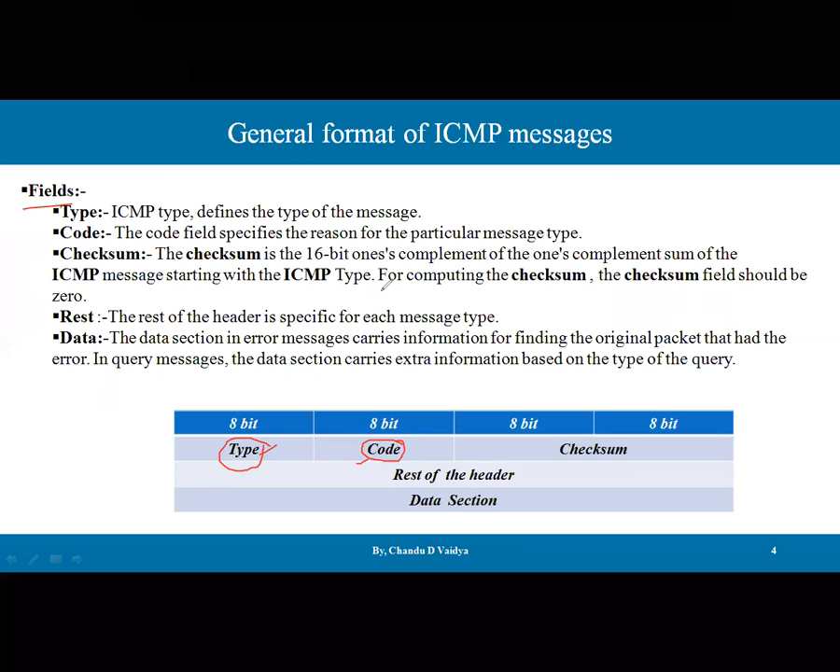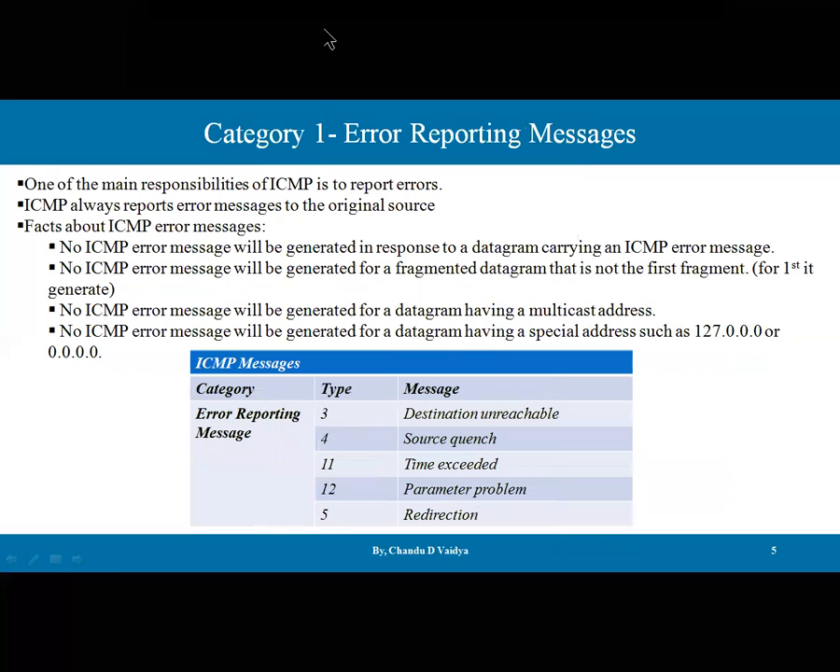Then checksum. For computing the checksum, the checksum field should be 0. Then the rest of the header, which is specific to each message type, so it is filled in for that message type. Then data. The data section in an error message carries information for finding the original packet that had the error. In query messages specifically, the data section carries extra information based on the type of query. So additional information is maintained in this data section. This is the general format. With the help of the general format, we use the query messages and the error messages. So let's start with the messages.